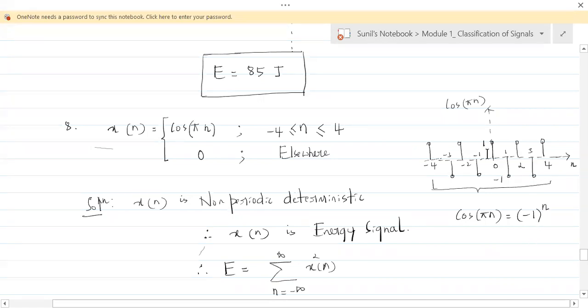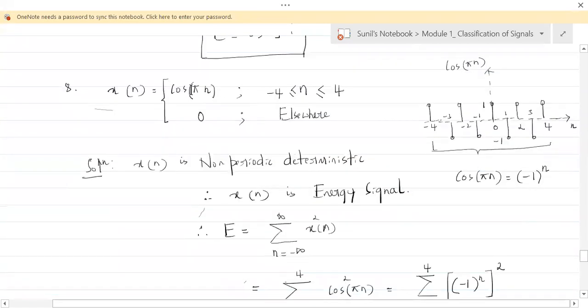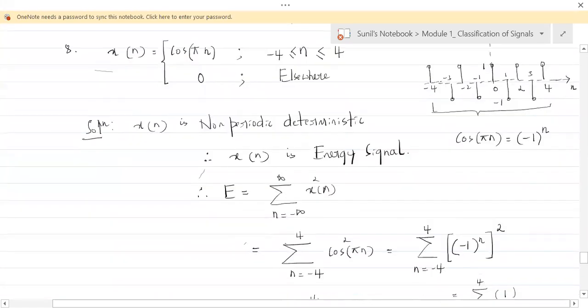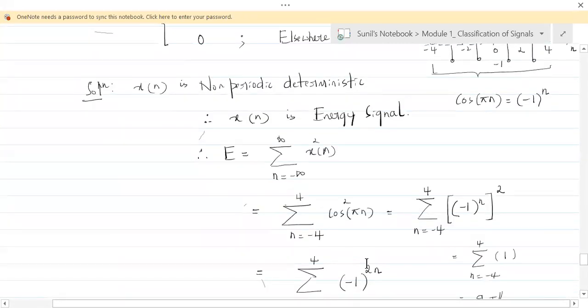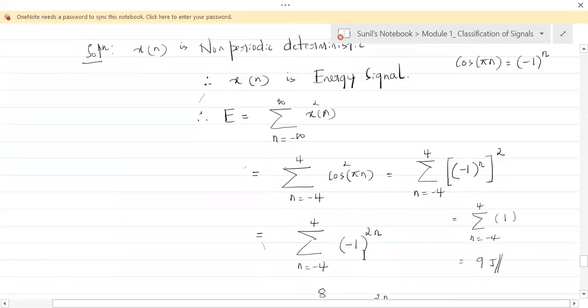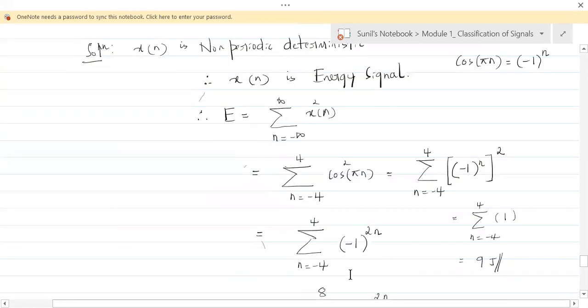So that is what this cos pi n is. Understand that? So instead of considering it as cos pi n, which is going from -4 to +4, we consider it as -1 to the power n, and that looks like this, going from -4 to 4.